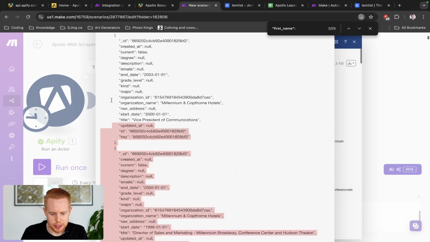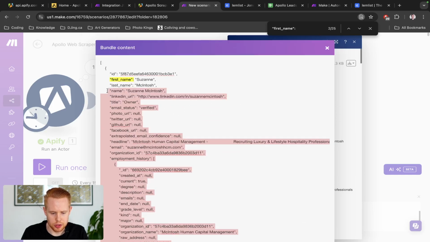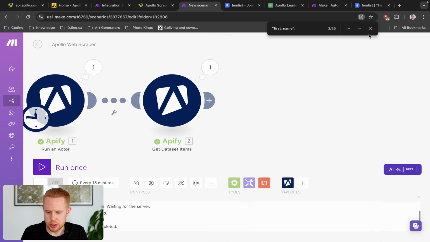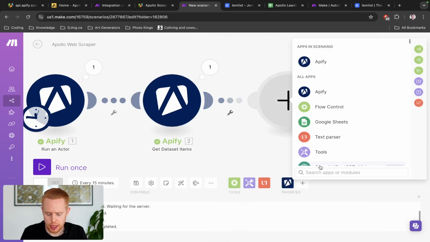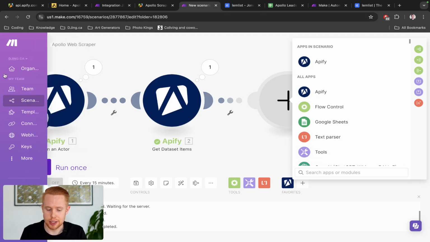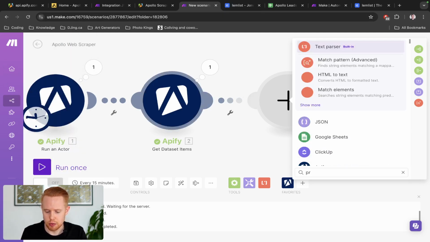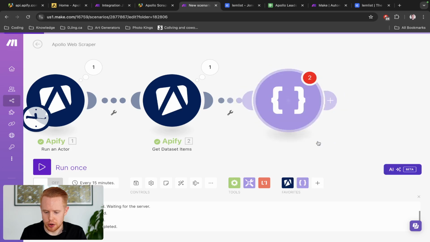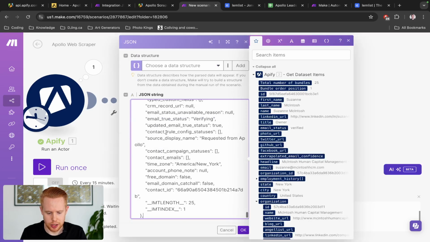The reason is that we don't want to wait for the web scraper to load every single time we want to test this. Instead, we want to copy one of the results here and run it instantaneously so that we don't have to wait like 60 seconds or a minute or 2 minutes or whatever every single time this runs. So what we can do here is JSON, and we're going to do parse JSON, and we're just going to copy and paste that in here.